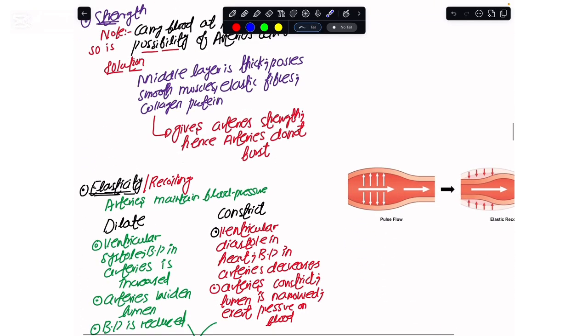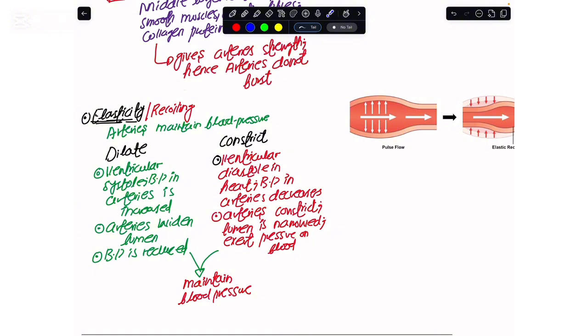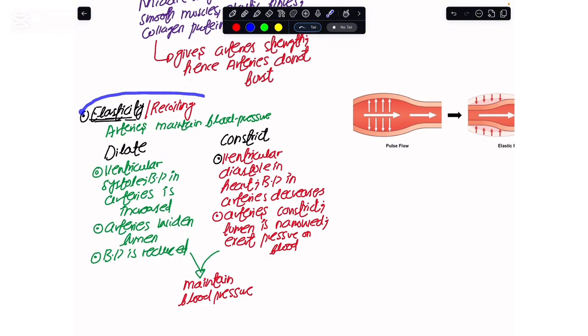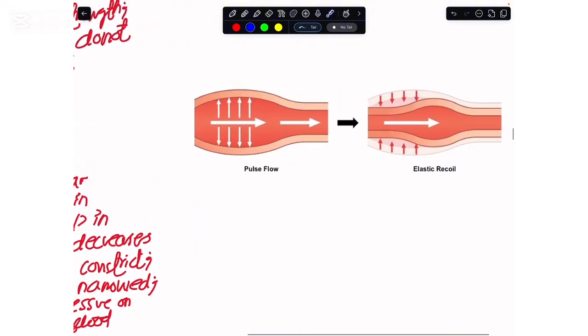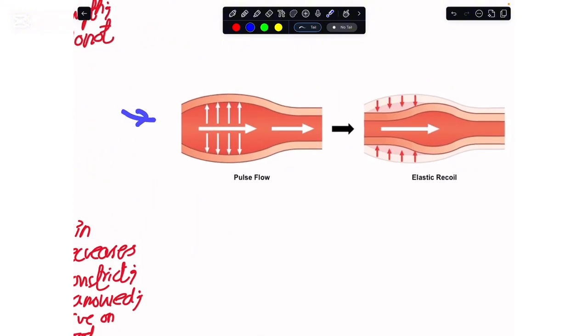The other thing that we have to understand is that these arteries also have an ability to undergo recoiling, or this is also the elasticity characteristic of the arteries. By elasticity, what we mean is that when the ventricles of the heart contract, the heart is sending the blood under very high pressure. So these arteries dilate their lumen, or they increase their lumen. When they increase their lumen, ultimately the blood pressure would be reduced.